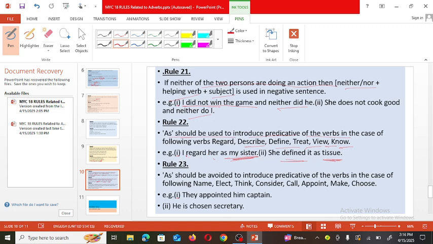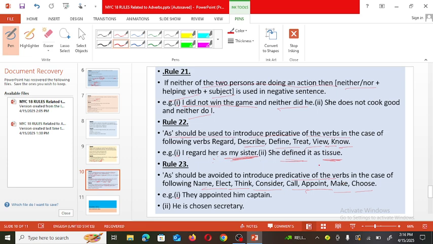Then the last one, as should be avoided. Now here, when we are doing comparison between these two things: I regarded her as my sister. She defined it as tissue. So tissue and it, her and my sister. Now here there is no need to use as while we are introducing a predicative verb, but when name, elect, think, consider, call, appoint, make, and choose.